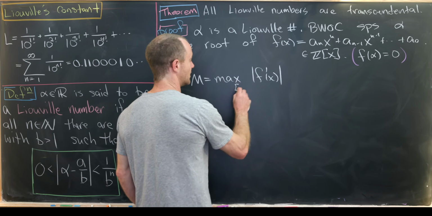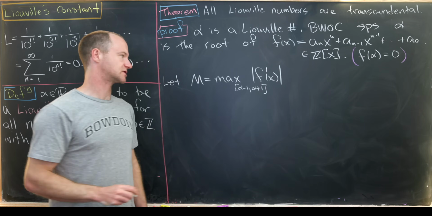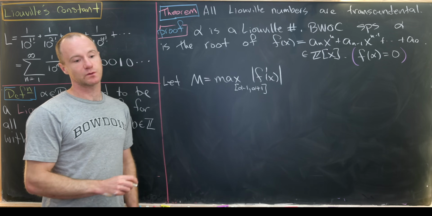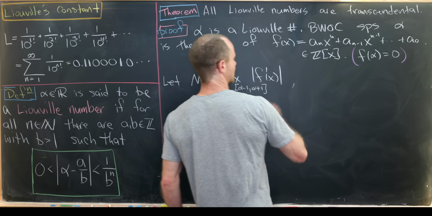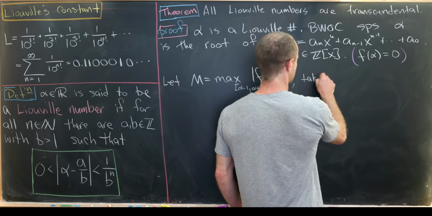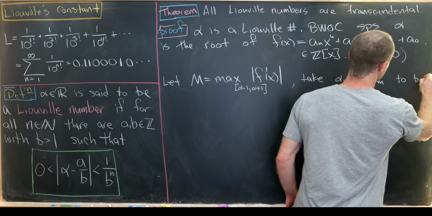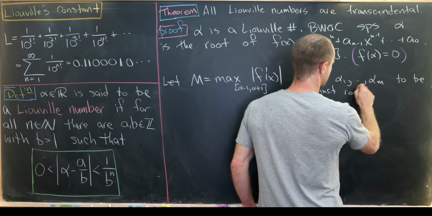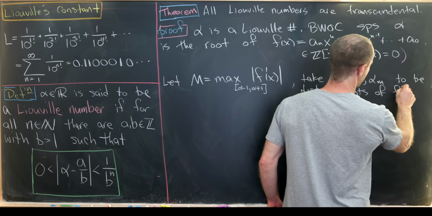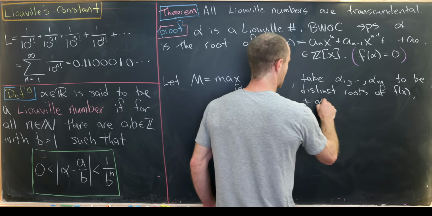And we'll take that maximum on the interval from alpha minus 1 to alpha plus 1. Okay, so another thing that we want to do is take alpha 1 up to alpha m to be distinct roots of f of x not equal to alpha.